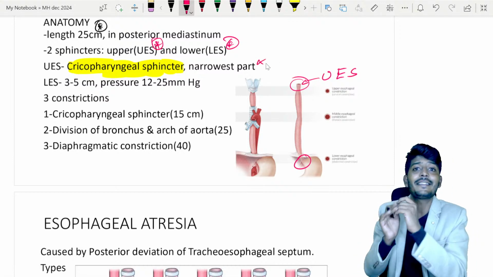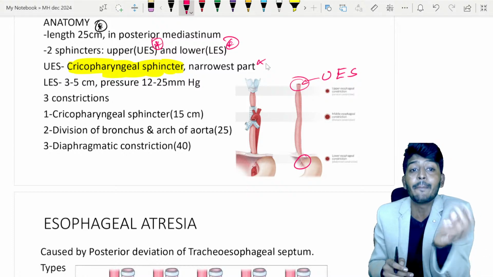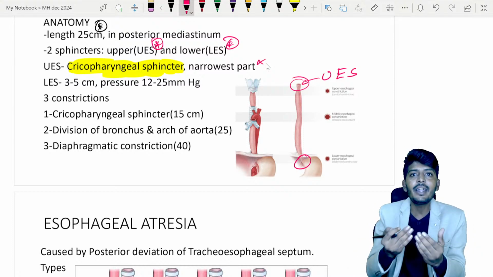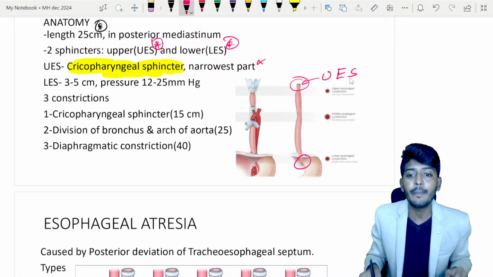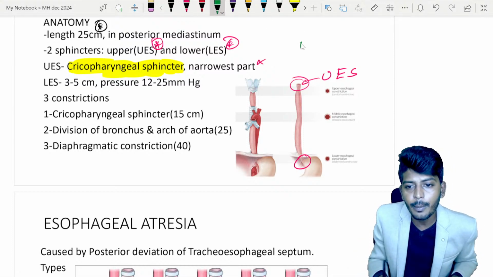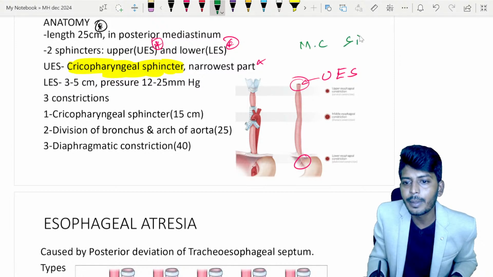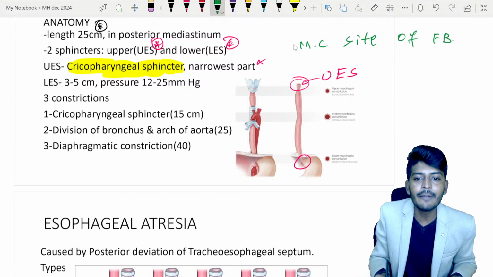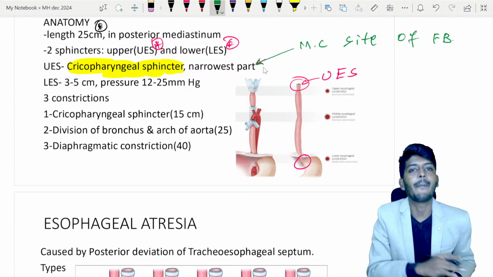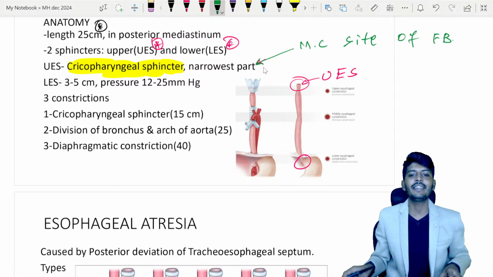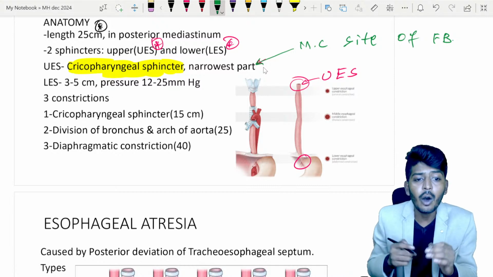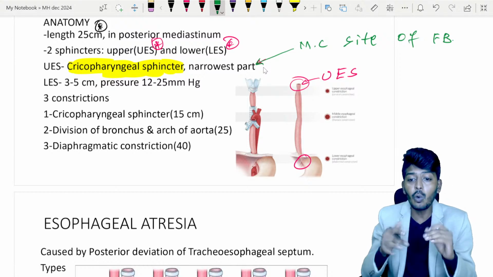If it is the narrowest part, how does it become important clinically? Clinically, whenever there is esophageal trauma or foreign bodies in the esophagus, the most common site of foreign body will be the narrowest part, that is the upper esophageal sphincter, which is also called the cricopharyngeal sphincter.